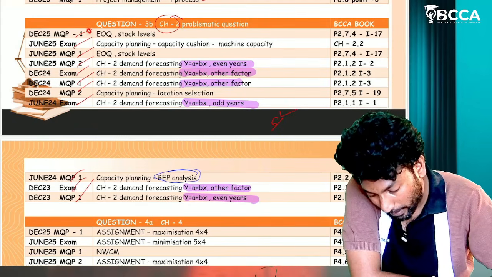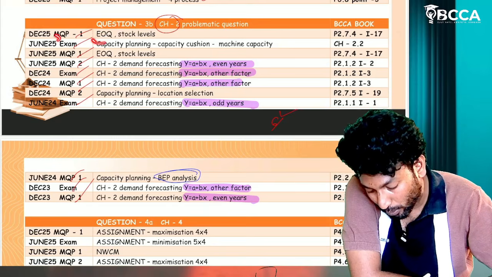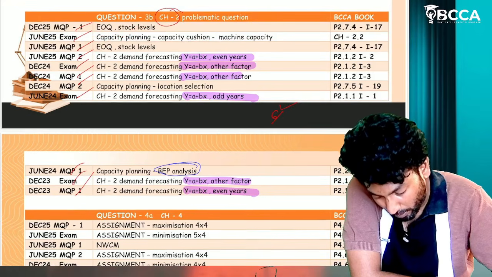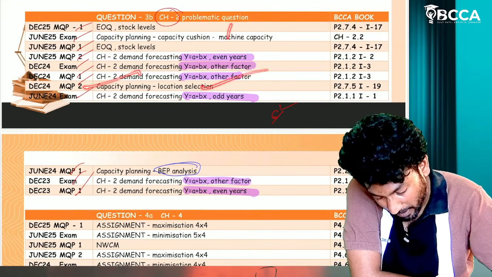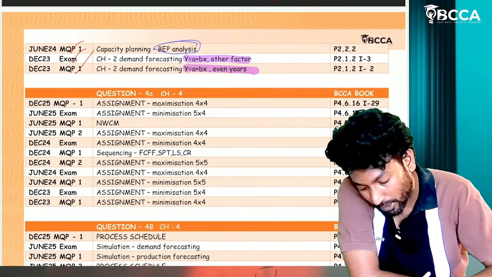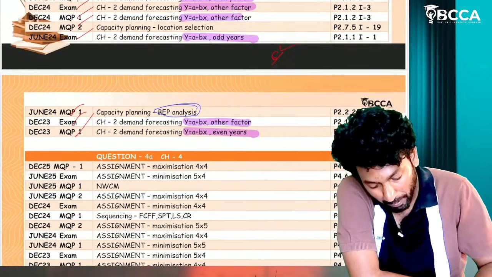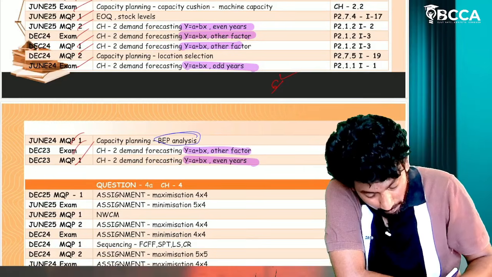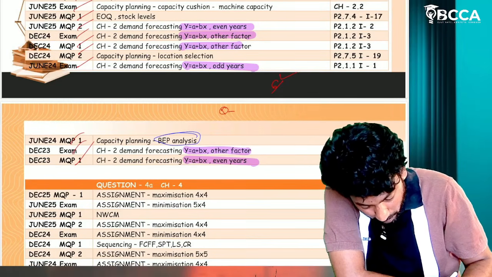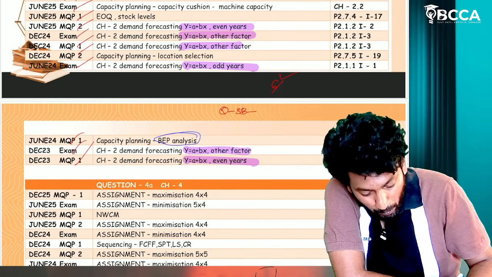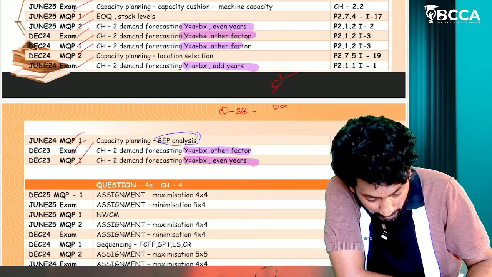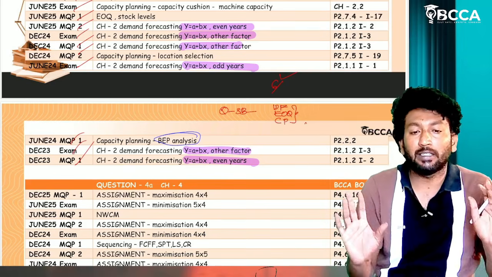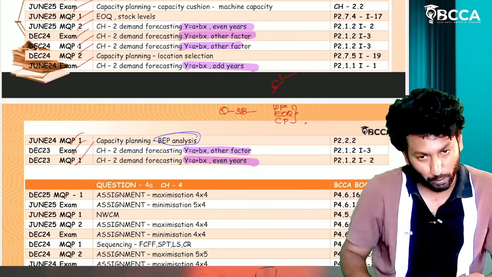Okay, next one, EOQ, stock levels, capacity planning. In June 25, a capacity planning question was given, and an EOQ stock levels question was asked. Capacity planning, location selection, break even point analysis, these questions were given. Now see, question number 3B from chapter number 2: demand forecasting, or else EOQ question, or else capacity planning question. So if you learn these 3 concepts, yes, definitely you can write this question.